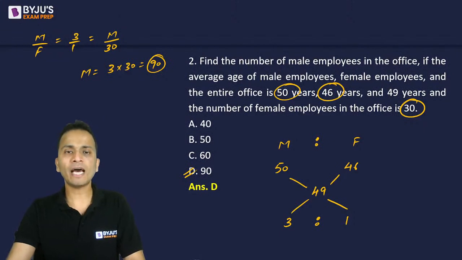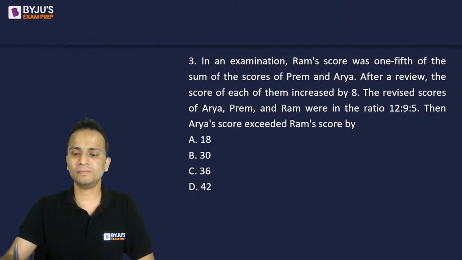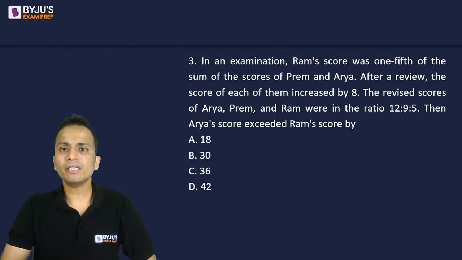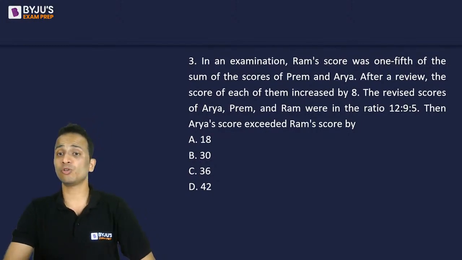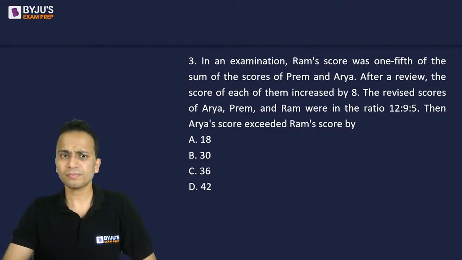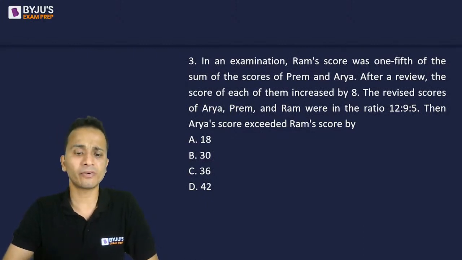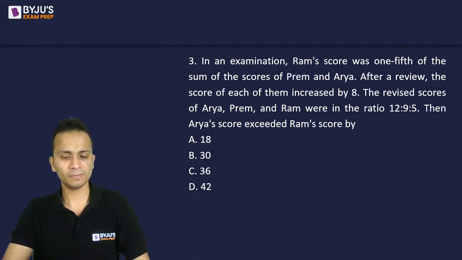Okay, let's move on and look at question number 3. In an examination, Ram's score was 1/5 of the sum of the scores of Prem and Arya. After a review, the score of each of them increased by 8. The revised scores of Arya, Prem and Ram are in the ratio of 12 is to 9 is to 5. Then Arya's score exceeded Ram's score by what number?